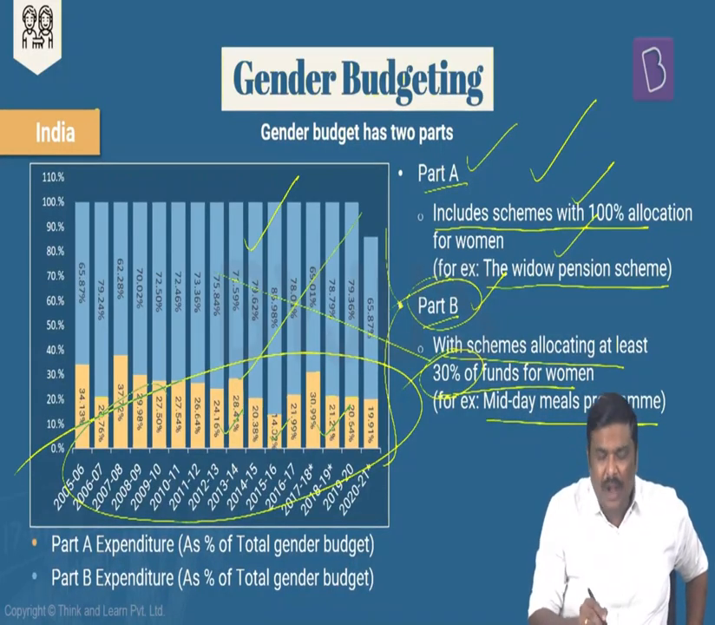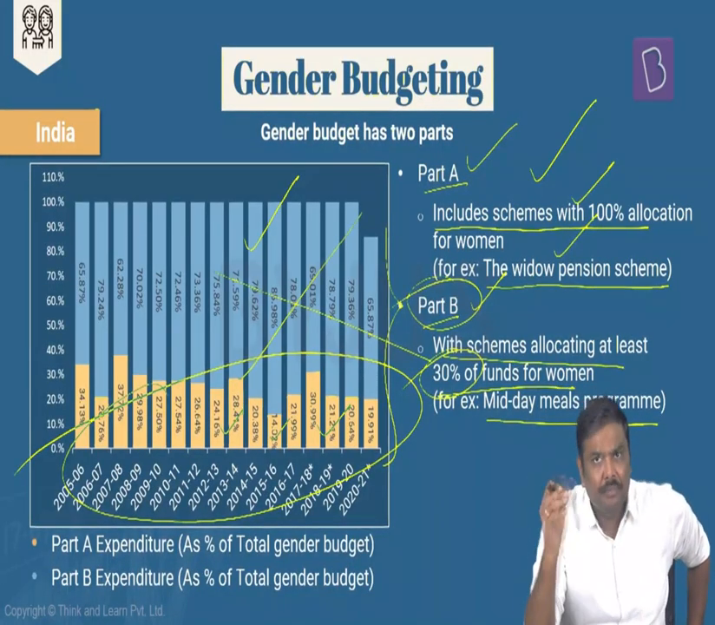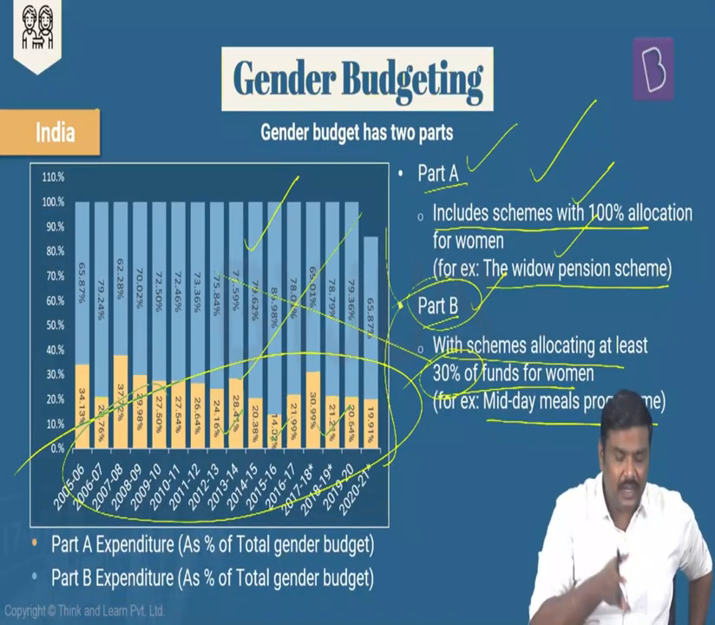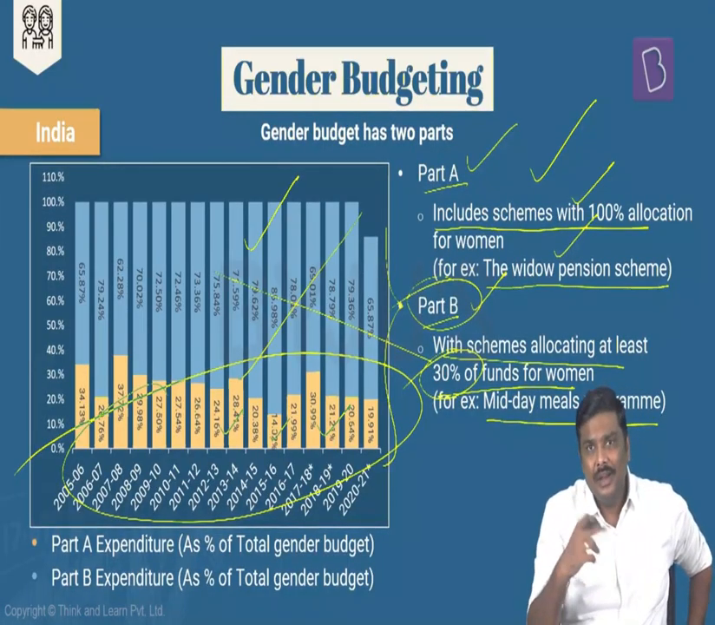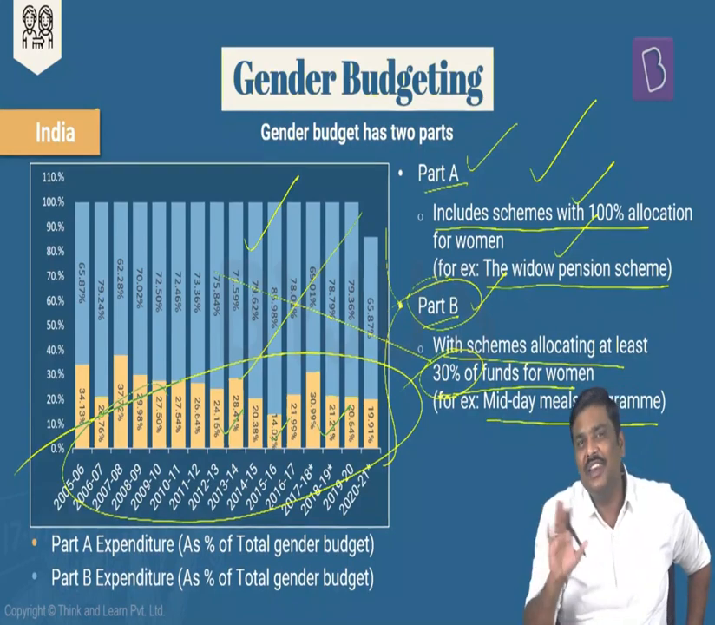Again, you do not have to mug up these particular numbers. Numbers are not important here. You cannot be expected to mug up the data for the last 15 years as to how much is Part A, Part B type of expenditure for all the 15 years. Not required. Essentially, what you need to understand is simply this.